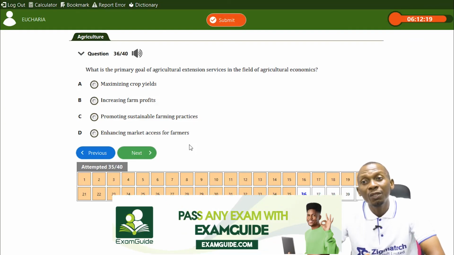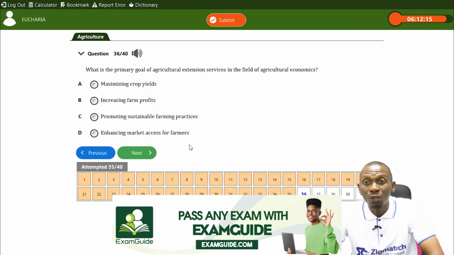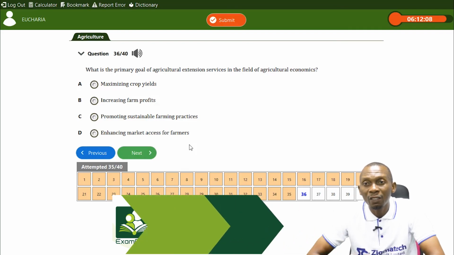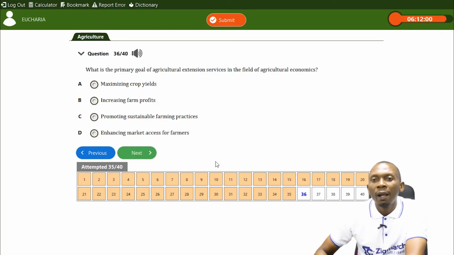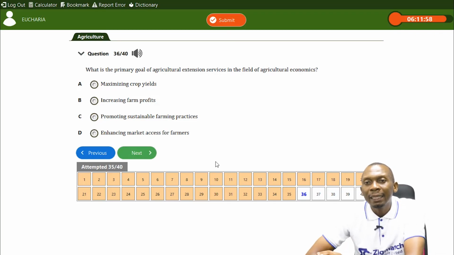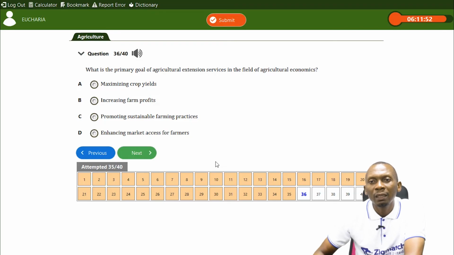And if we're looking at agricultural economics, economics has to do with finances, it has to do with marketing. Yes, it also has to do with combining the factors of production. So, okay, I would think the answer should be either between marketing, enhancing market access for farmers, and increasing farmers' profit. So I'll choose enhancing market access for farmers.